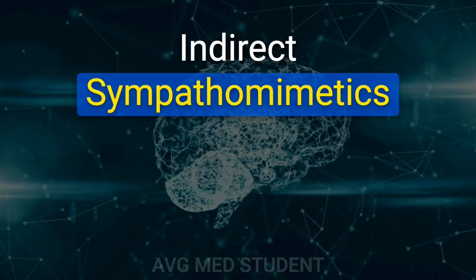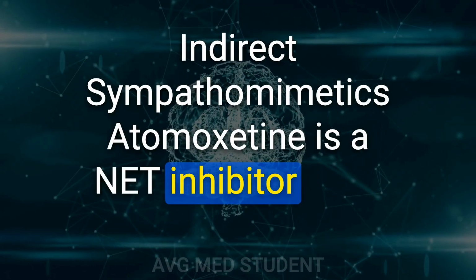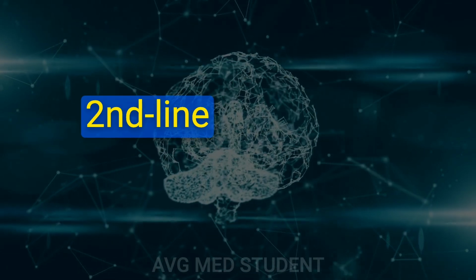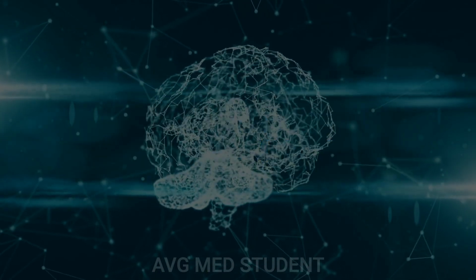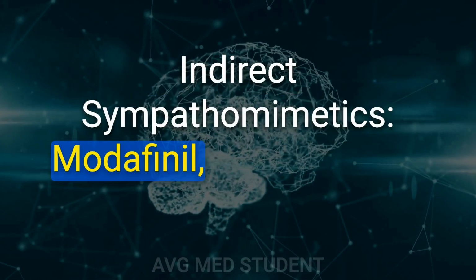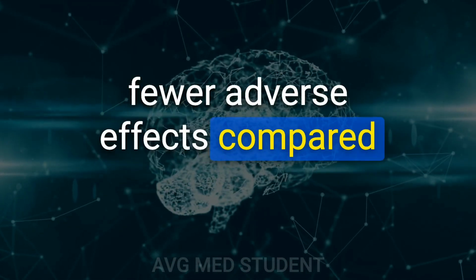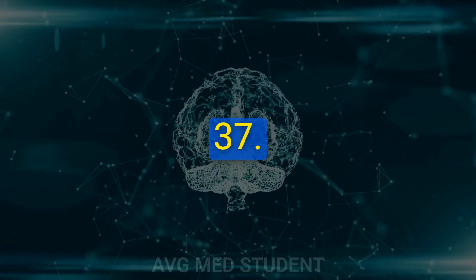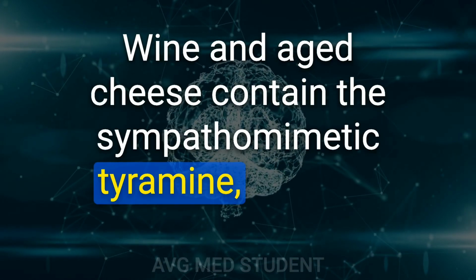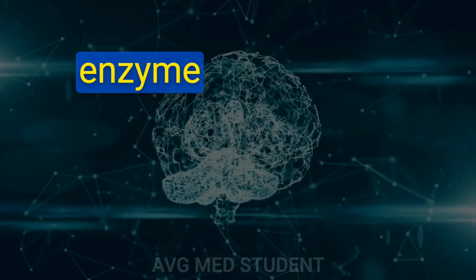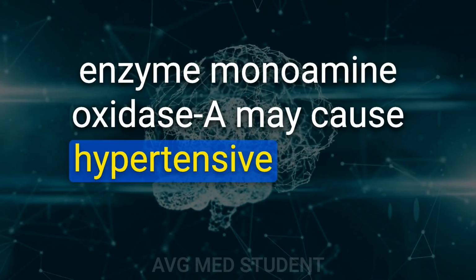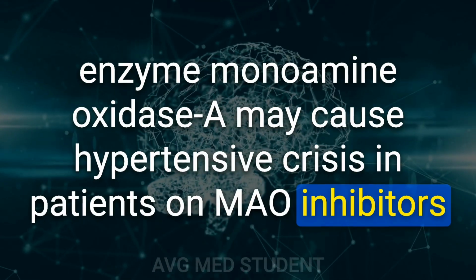35. Indirect sympathomimetics. Atomoxetine is a NET inhibitor used to treat ADHD. Second-line therapy, no potential for addiction. 36. Indirect sympathomimetics. Modafinil is a stimulant used to treat narcolepsy. Fewer adverse effects compared to amphetamines. 37. Wine and aged cheese contain the sympathomimetic tyramine, which is metabolized by the enzyme monoamine oxidase and may cause hypertensive crisis in patients on MAO inhibitors.